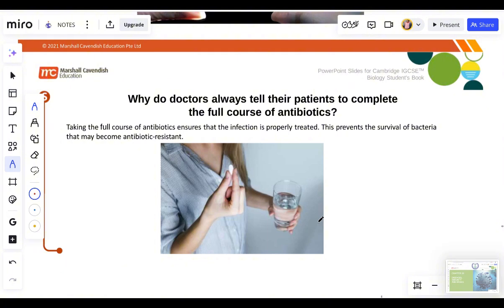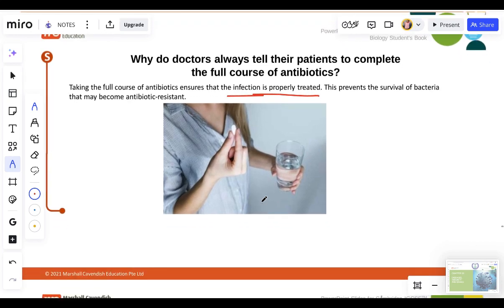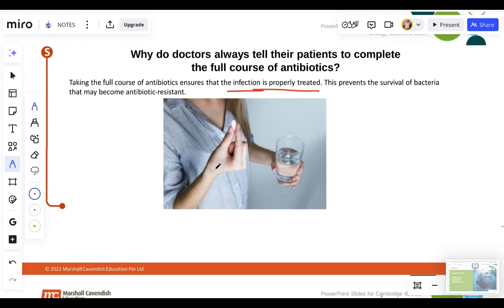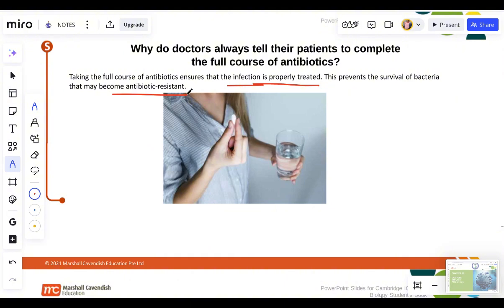Why do doctors always tell their patients to complete the full course of antibiotics? Taking a full course ensures that the infection is properly treated so that it does not repeat. If you don't take the full dose, it will stop temporarily, and after a while the disease will come back. This helps to prevent the survival of bacteria that may become antibiotic resistant. If you don't kill all of them, if one single one remains, it will produce a resistant generation that will withstand the antibiotics, which you can no longer kill.